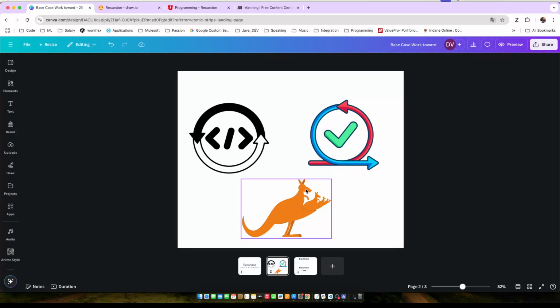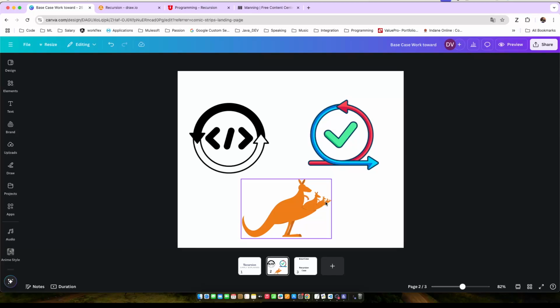So this function has been called. It generated the first image of a kangaroo. Then it again calls the same function. It generates again the image of a kangaroo. It again calls the same function, it again generates the image of a kangaroo, and so on.